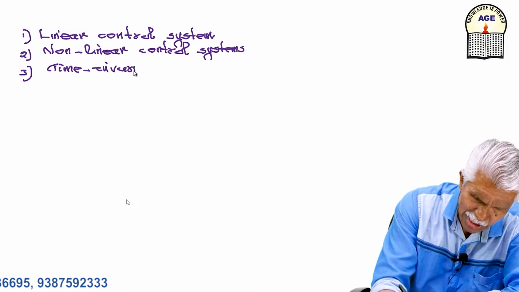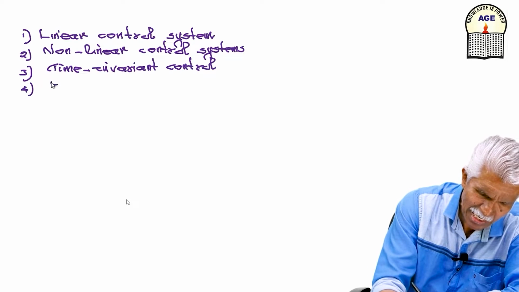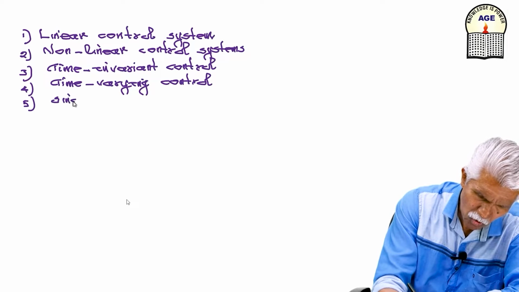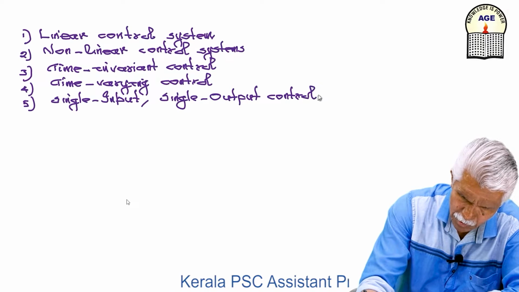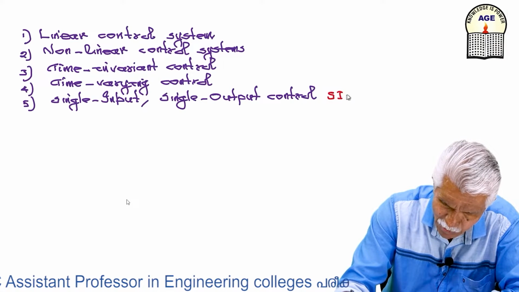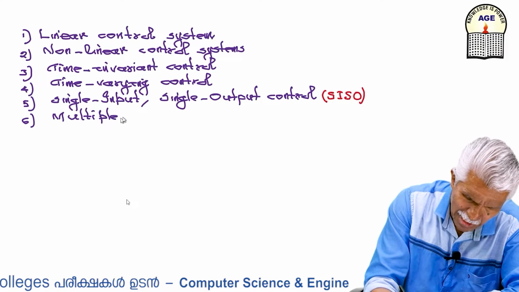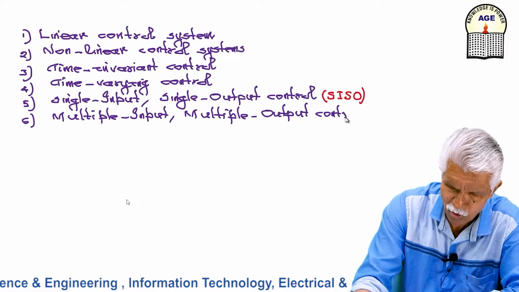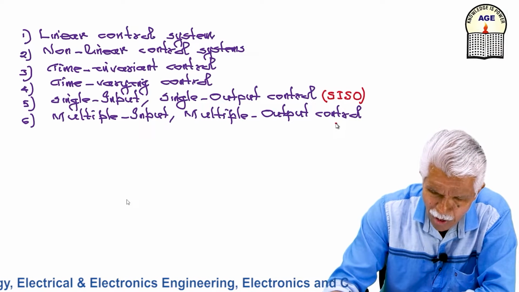We will discuss each of these terms. Time invariant control, time varying control, single input single output control, that is called SISO, single input single output system. Multiple input multiple output control, that is MIMO control.